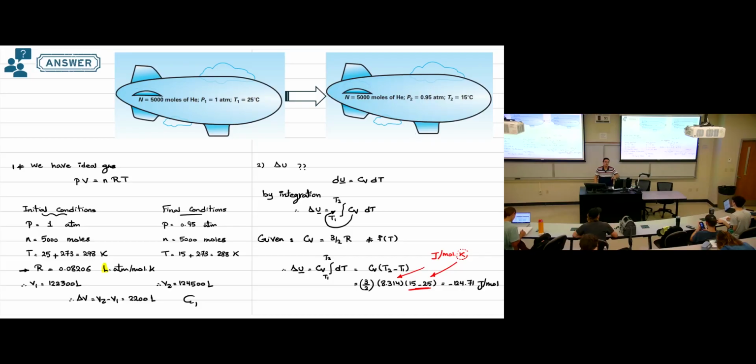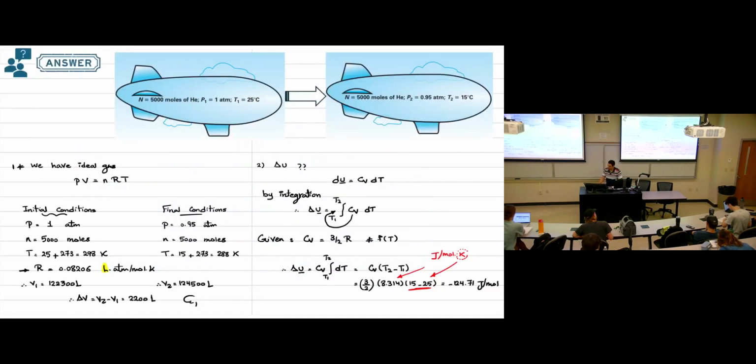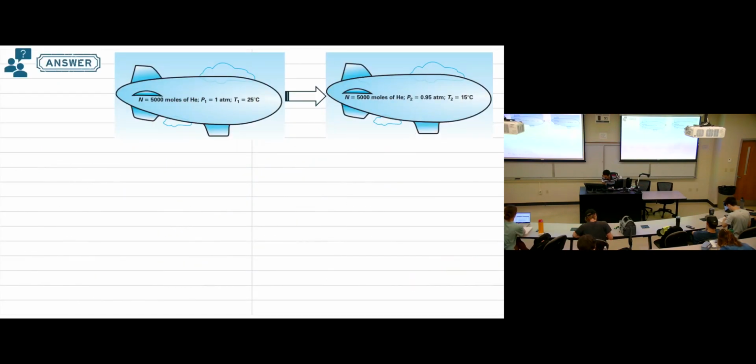So now we calculated the change in the molar internal energy. Again, this is important. Is it required to calculate the change in the molar internal energy or in the internal energy itself? If you see, the problem says we need to calculate the change in the internal energy, not the molar internal energy. Okay, so we know that molar internal energy is internal energy divided by number of moles. So this means the change in the internal energy is the change in the molar internal energy times number of moles.